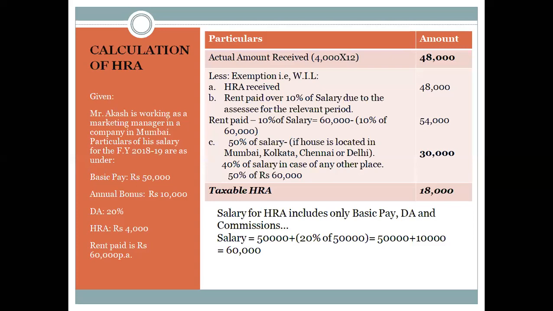So I'll go back to the table. The three factors, I'll see whichever is the least. We have 48,000, 54,000, and 30,000. Least is the 50% of the salary. So I will subtract the exemption, that is 30,000, from actual amount received. So the total taxable HRA is 18,000. Hopefully you people have understood it.